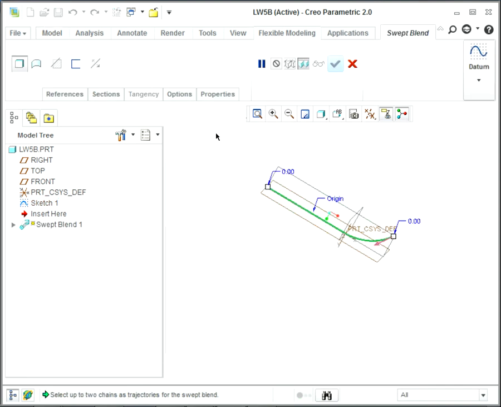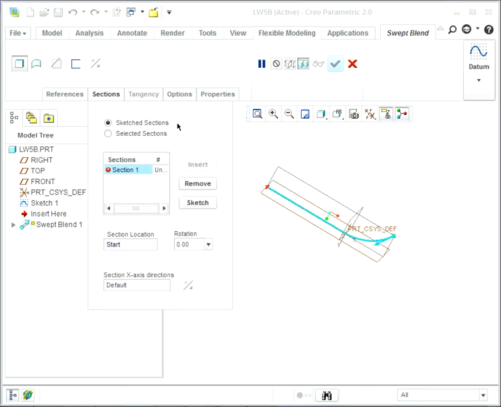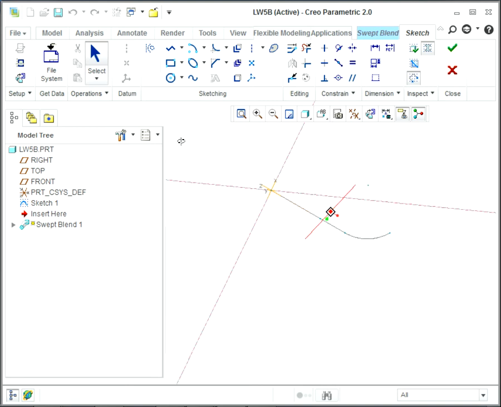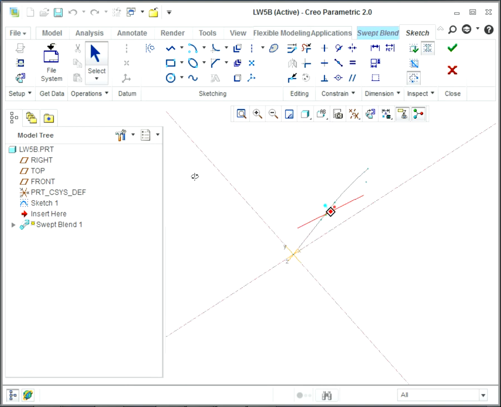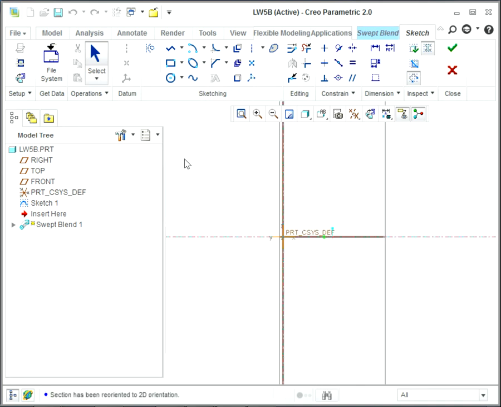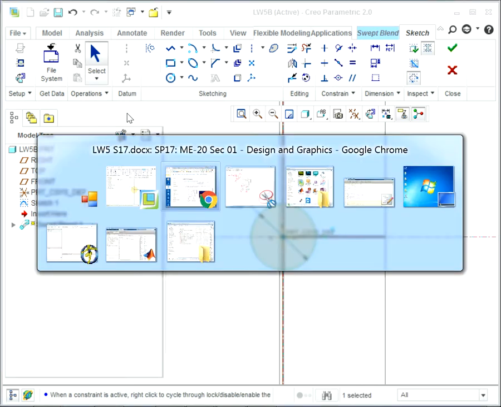I will click on sweep blend and start a section, and for my section I will click on sketch. As you saw, I clicked at this point, then it led me to sketch my design, my circle at this point. Then I will click on circle with the center, and it comes to here.